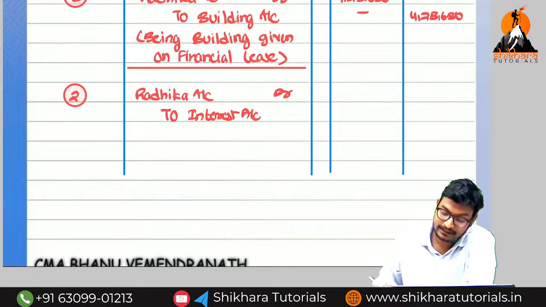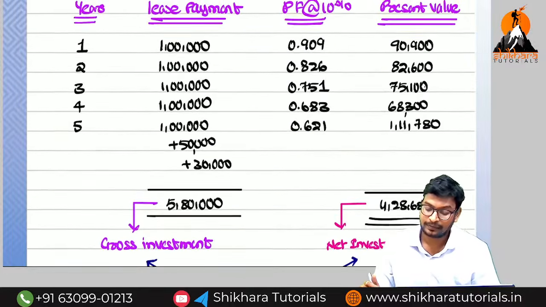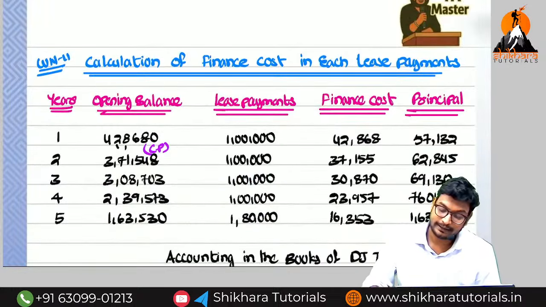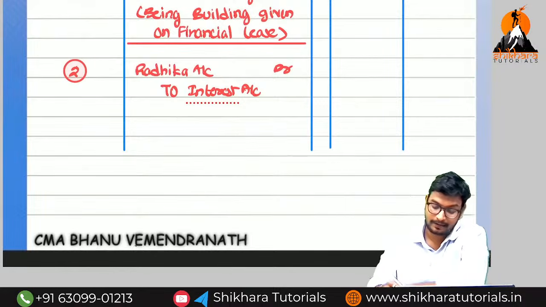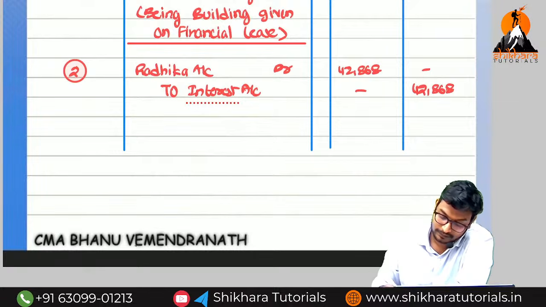Can you say the first year interest? By seeing which one? Working note number 2. What is the first year interest? 42,868. Now what is the narration?